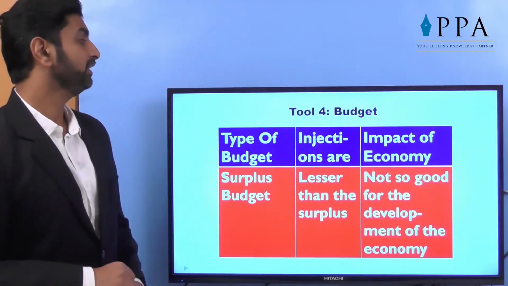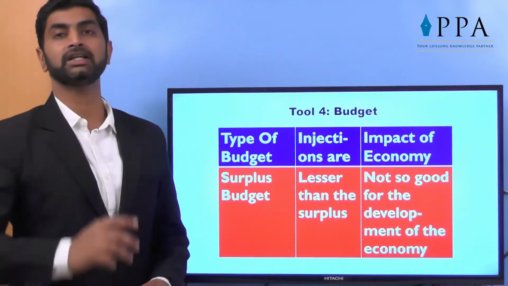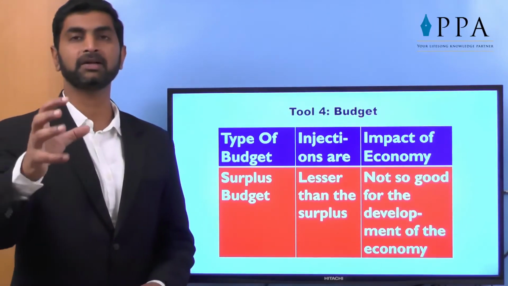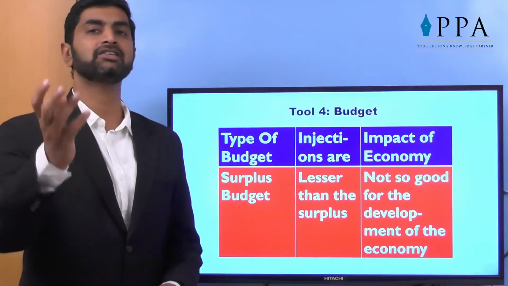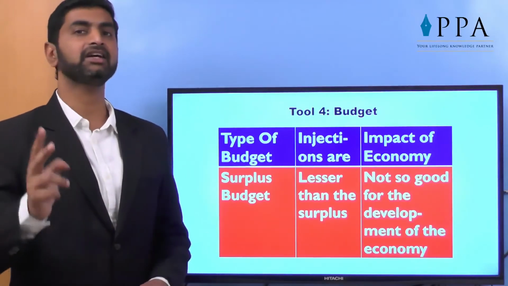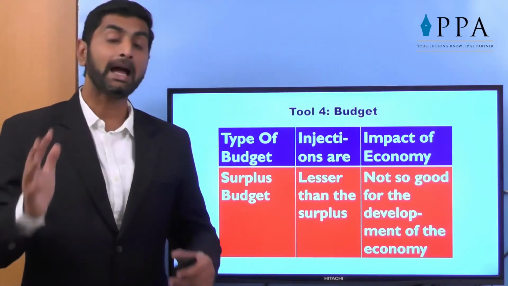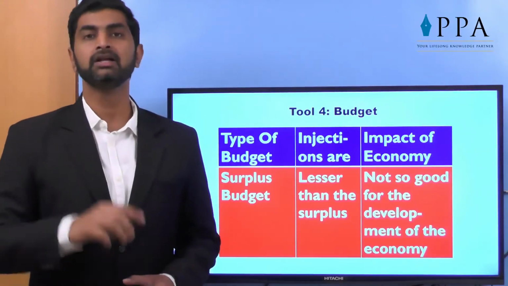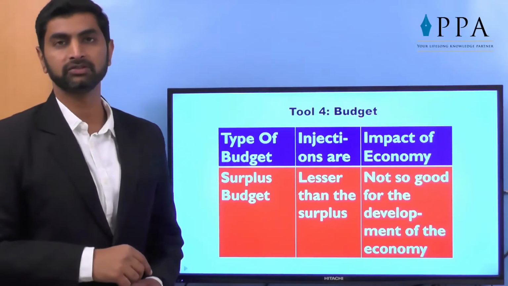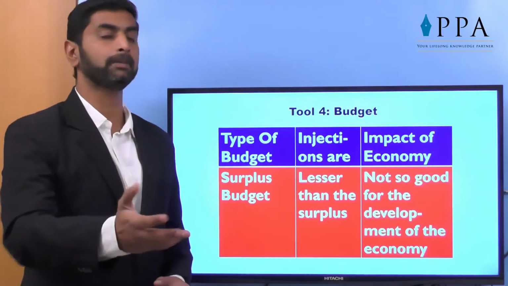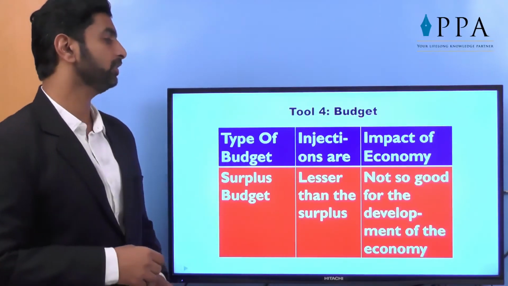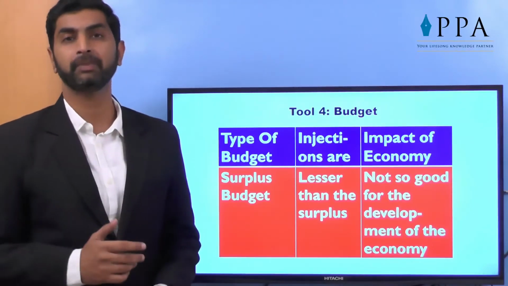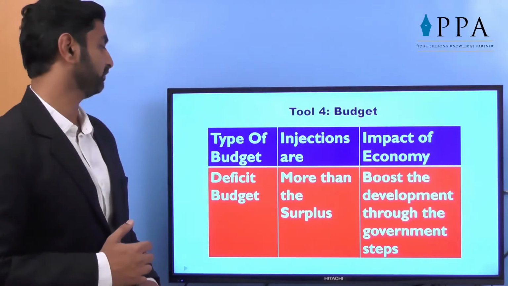Surplus budget. Injections, that is the steps the government is taking, are lesser than the revenue. Let's say revenue is 100 CR, expenditure is hardly 80 CR, so 20 CR is surplus in the hands of government. Apparently it seems good, but from the point of view of the general public, it's not that useful because government is not spending for the public. So the impact on the economy is not so good for development, because government is not ready to expend the amount. So that's a surplus budget.